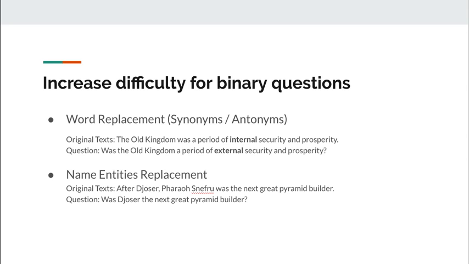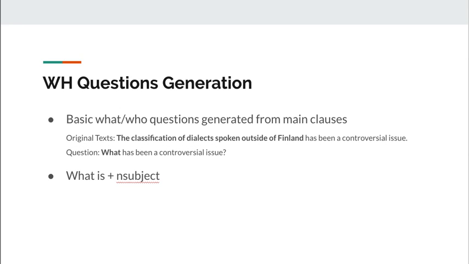To increase question difficulty, we use two techniques. The first is word replacement. We randomly replace adjectives and nouns with their synonyms and antonyms using WordNet. This makes searching related tags harder because simply matching the exact word becomes unreliable. In addition, replacing words with their antonyms makes binary questions more unpredictable because answers can change to no or remain yes. The second is named entity replacement. This also makes searching more difficult. The answer of this type of questions is always no.